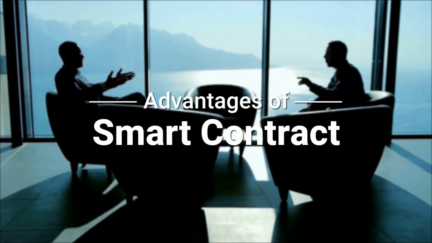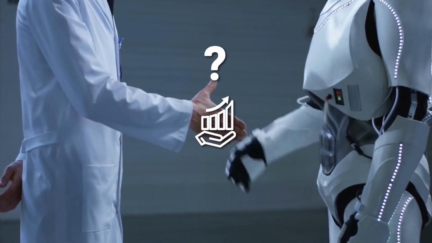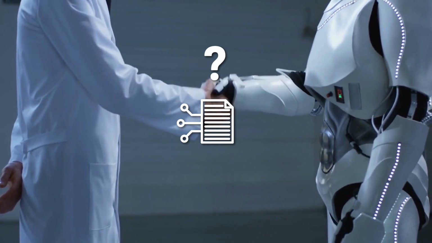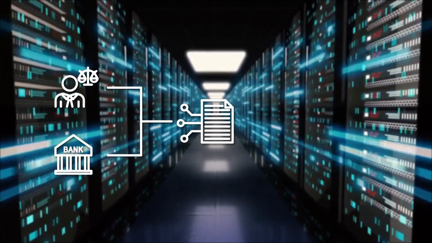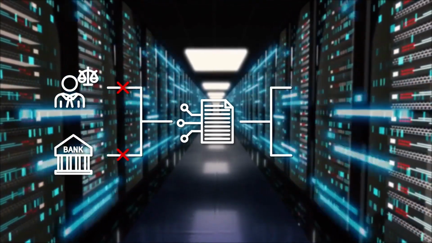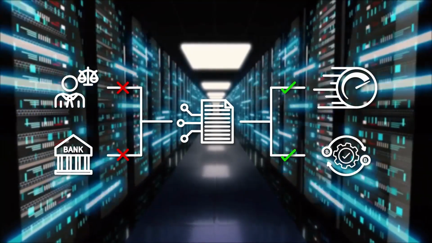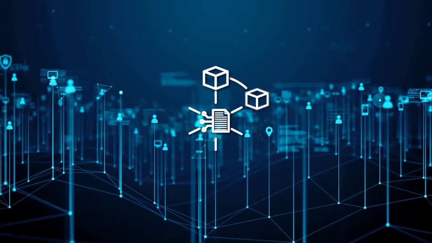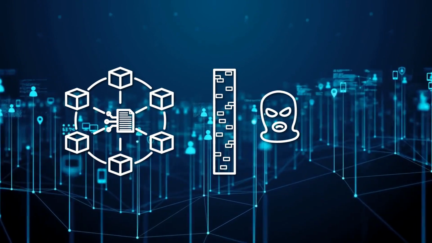Advantages of smart contracts. So, what are the advantages of using smart contracts? First, they eliminate the need for intermediaries like lawyers and banks, making them faster and more cost-effective. Second, they are stored on the blockchain, which makes them tamper-proof and more secure.